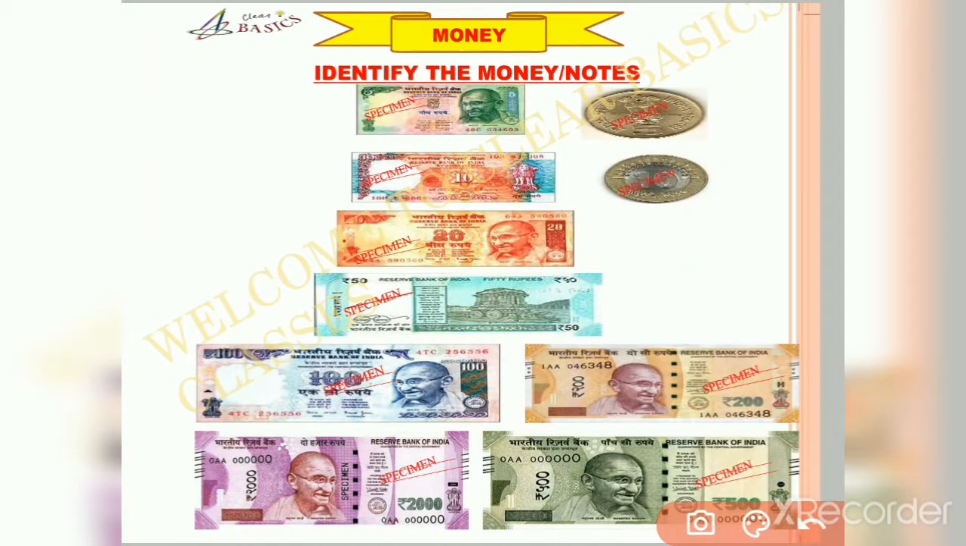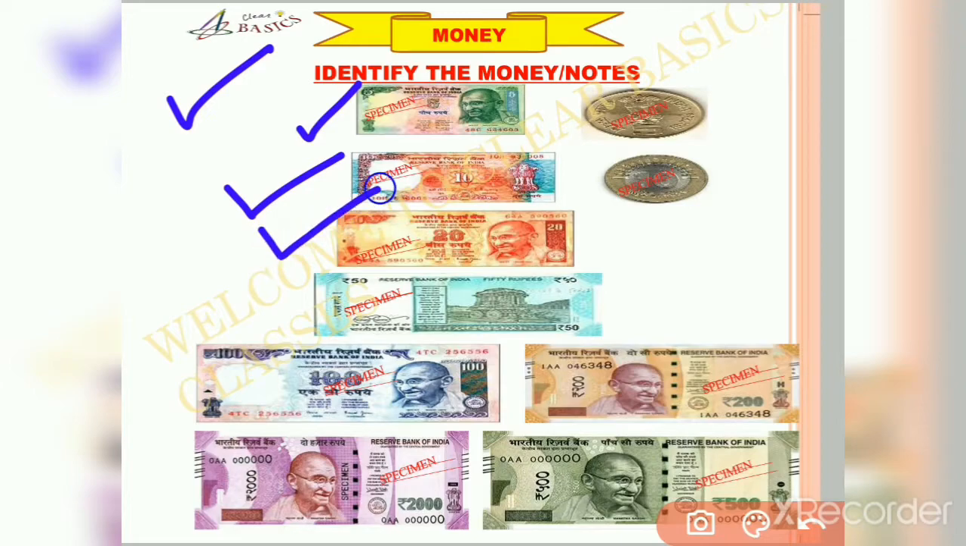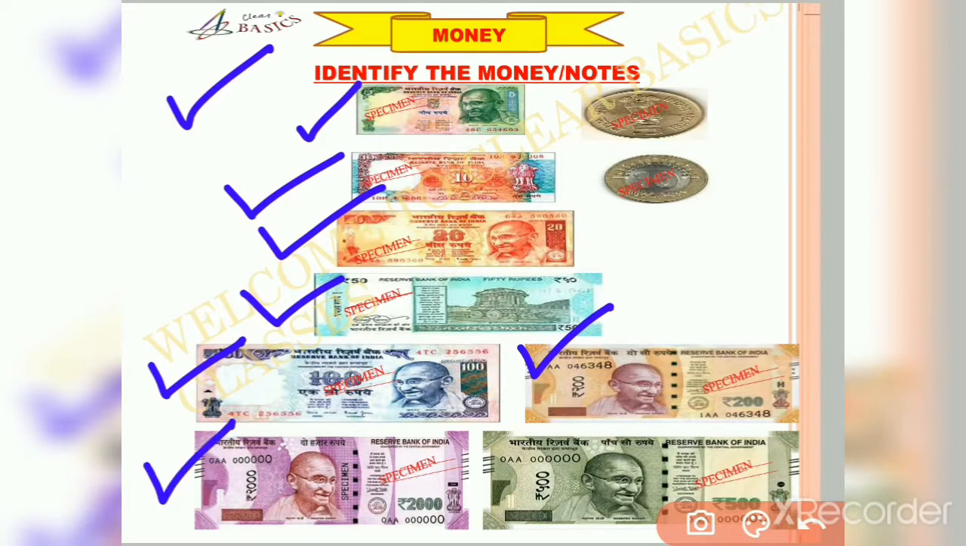Now friends, let us move on to our next slide. Friends, here we can see the notes which are currently used in India. We have to identify these notes. This is the picture of a 5 rupee note. Next one is the picture of a 10 rupee note. Next one is a 20 rupee note. This is a 50 rupee note. This one is a 100 rupees note. This one is a 200 rupees note. This is a 2000 rupees note. And the last one is the picture of a 500 rupees note.